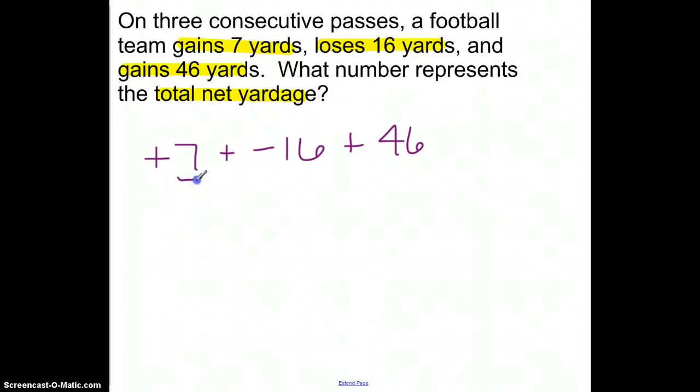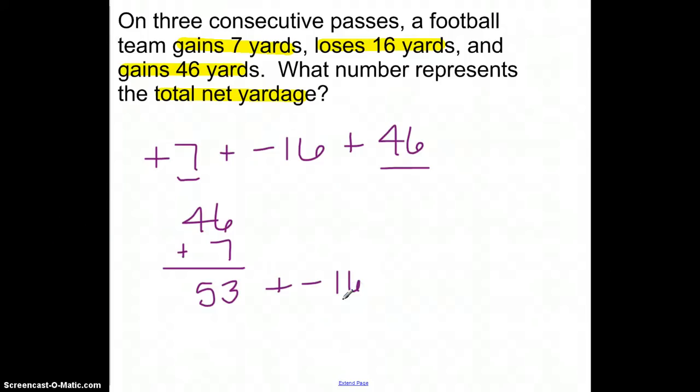Really the 7 and the 46 are things that are positive, like my deposits before. So 46 and 7 together would give me 53. And I have one debit, if you want to think about it that way, of $16.